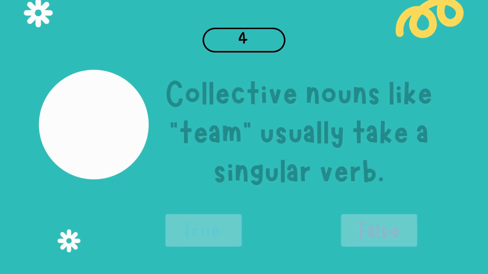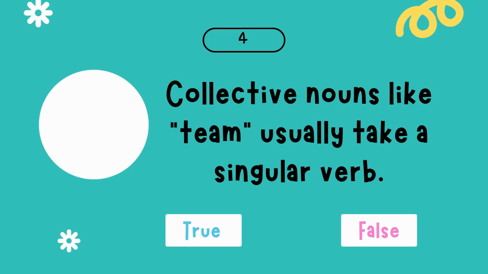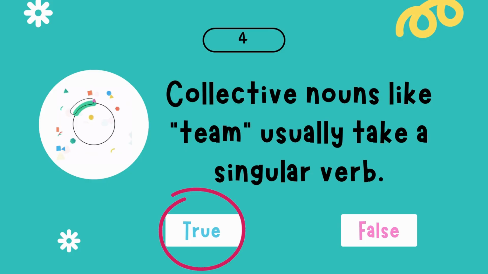Number 4. Collective nouns like team usually take a singular verb. Is it true or false? That's correct. The answer is true because according to rule number 5, collective nouns like team usually take a singular verb.